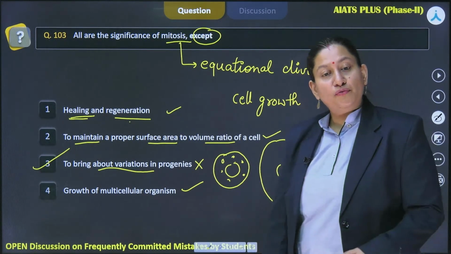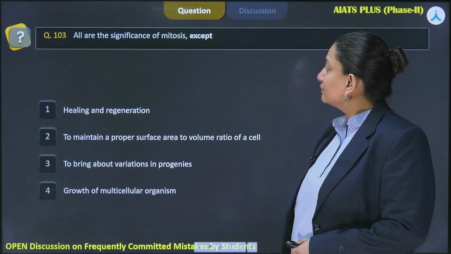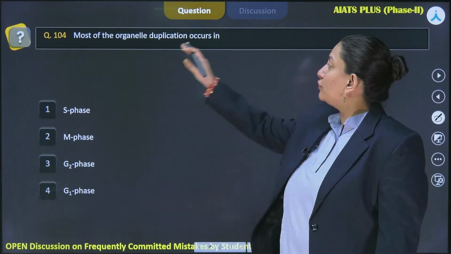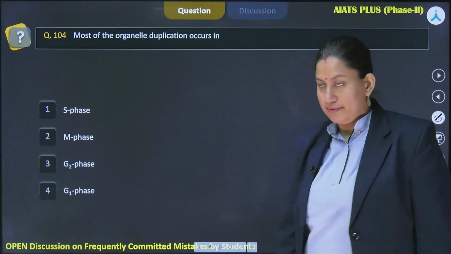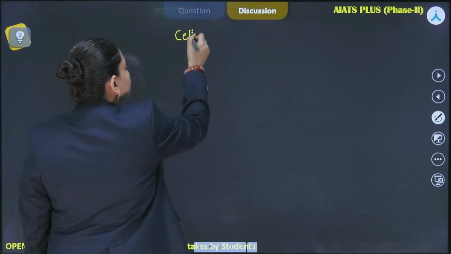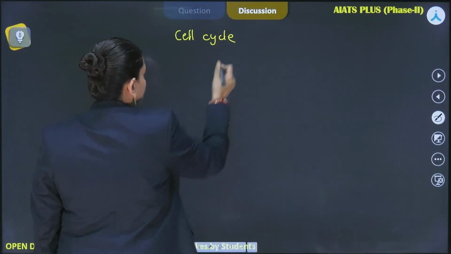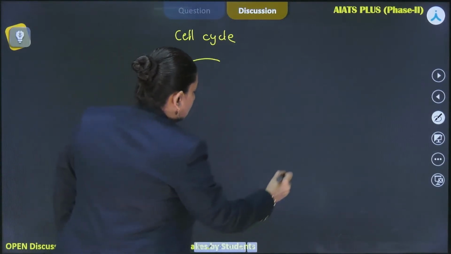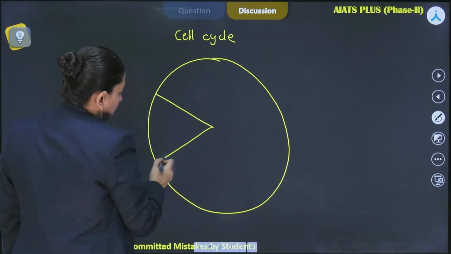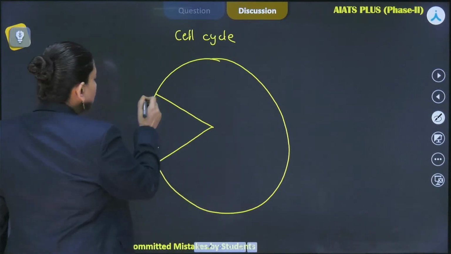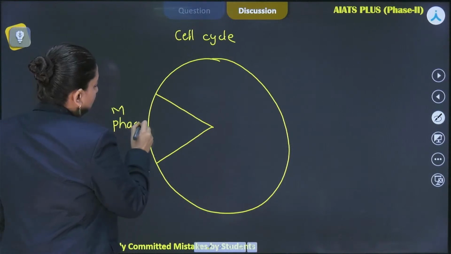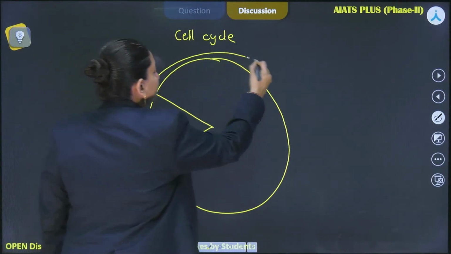So after this, let's move ahead to the next question. This question talks about, again, the cell cycle, and that most of the organelle duplication occurs in... So when we talk about the cell cycle, a very small part, less than 5%, would be taken up by M phase. The rest 95% of the time